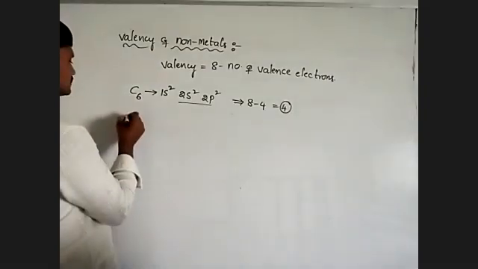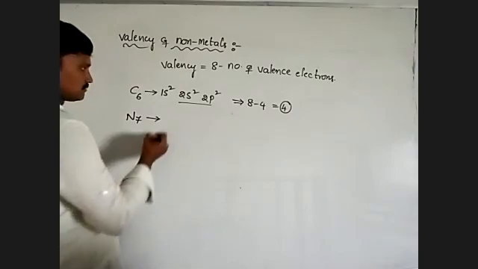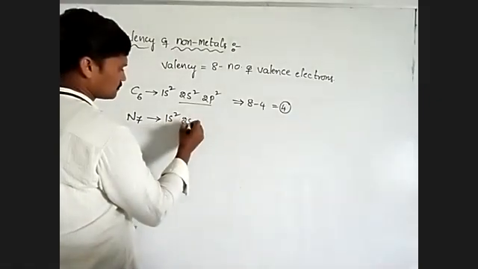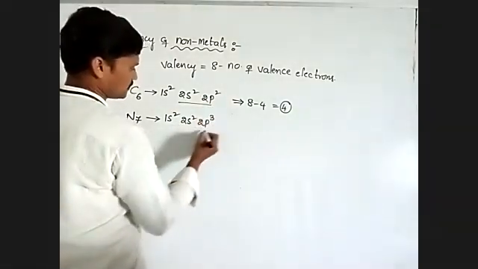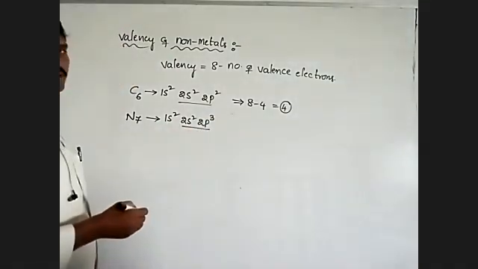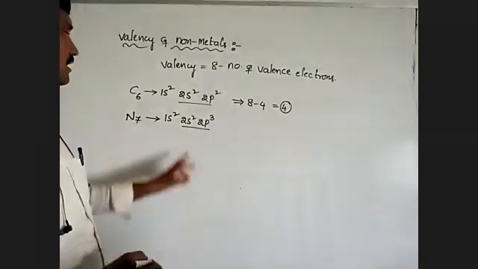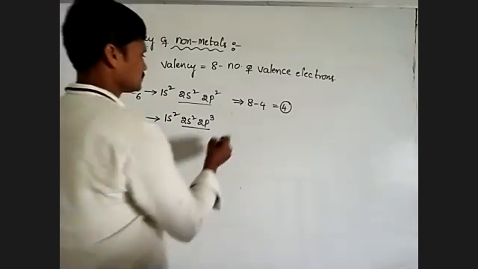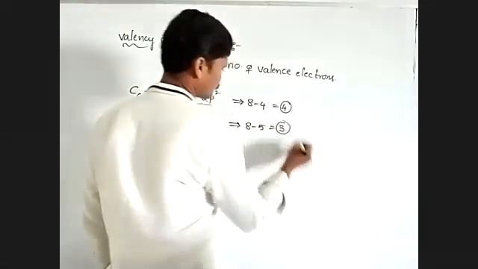Next, nitrogen. It is also a non-metal. 1s2, 2s2 and 2p3. This is the valence shell: 2 plus 3, 5 electrons are present in the valence shell. So 8 minus 5 is 3.